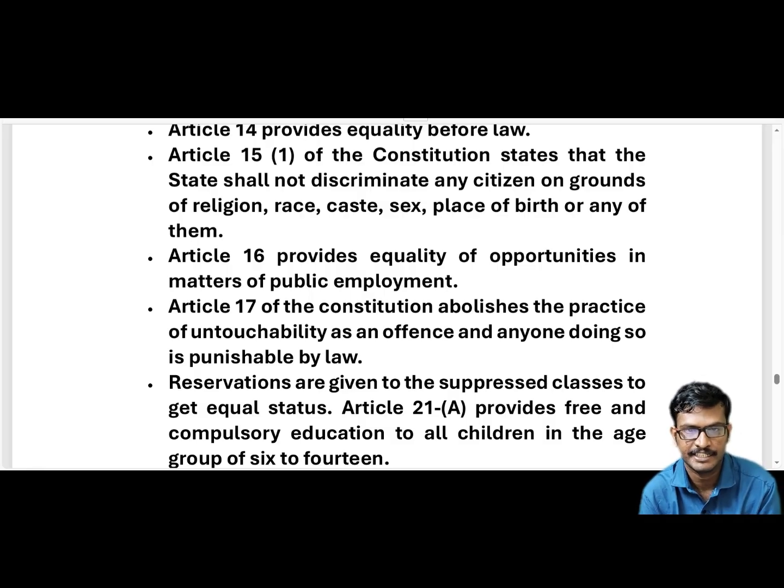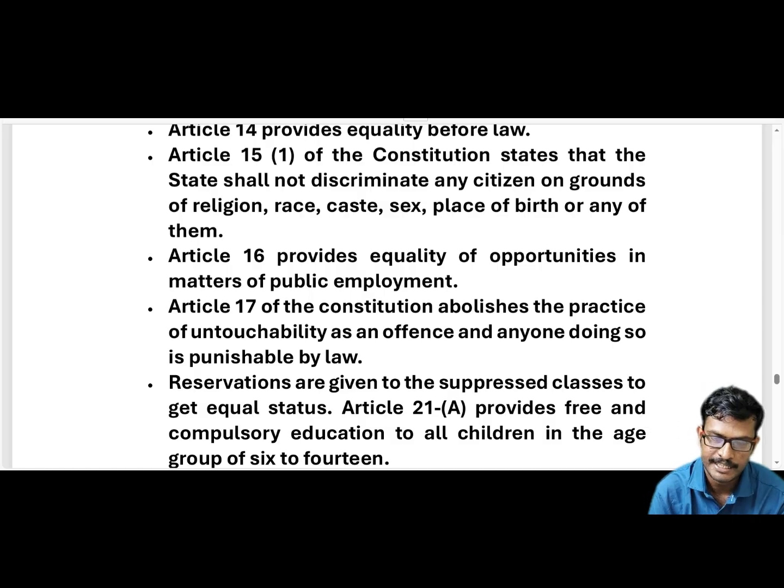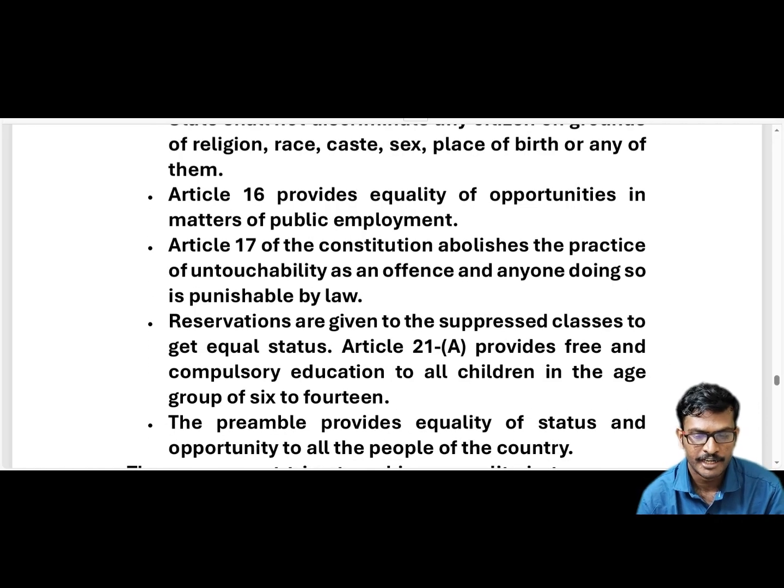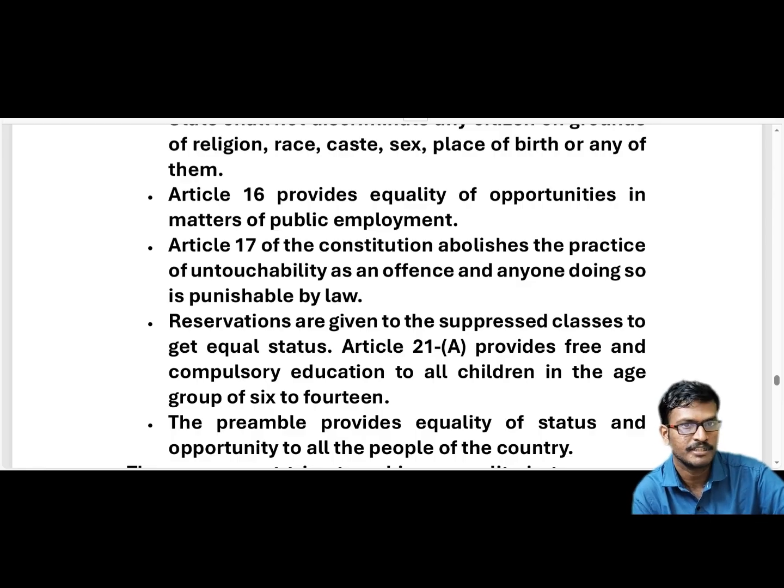And Article 16. What is this article saying? It guarantees equality of opportunity in matters of public employment. This article says that employment opportunities should be given to all who are eligible. There are some eligibility conditions, and according to the eligibility, everyone gets equal opportunities. So there is no discrimination on this.